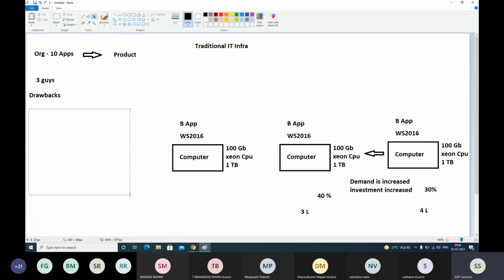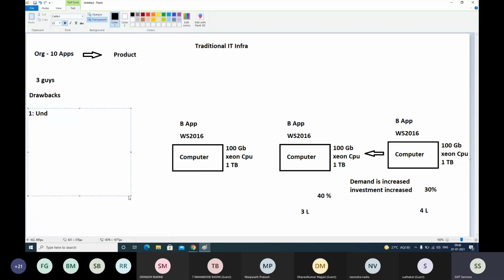One, underutilization of resources like memory, RAM, CPU, and hard disk. We paid for it, but we are not utilizing it efficiently. Second,